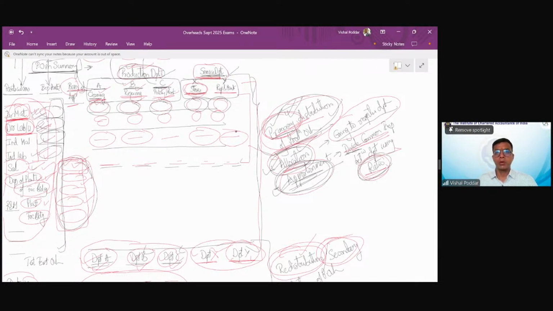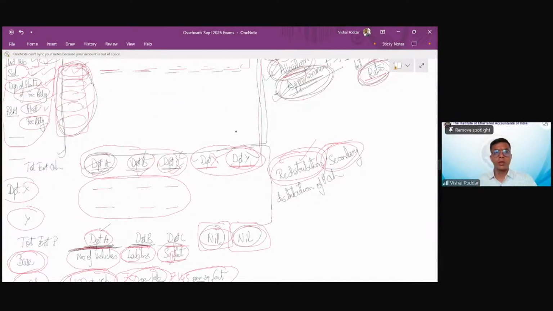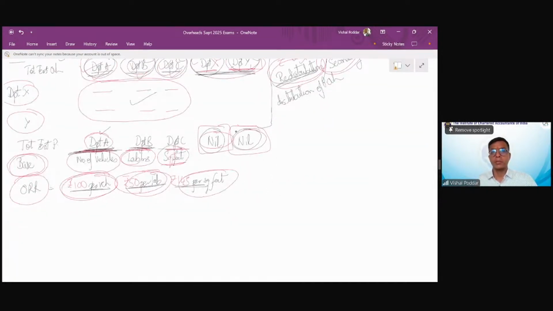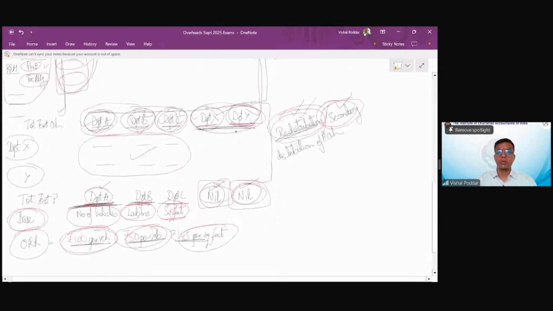By doing this step, all your expenses will now get divided between Department A, Department B, Department C, Department X, Department Y. And now X and Y expenses are redistributed to your production departments, which is called redistribution of overheads or secondary distribution of overheads. At the end of this step, expenses of X and Y have become zero because you have divided them.